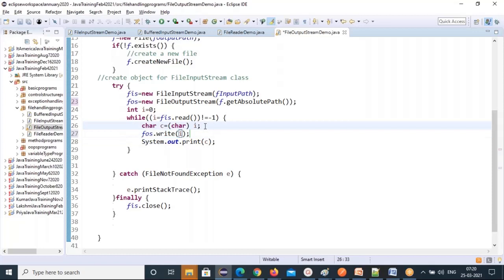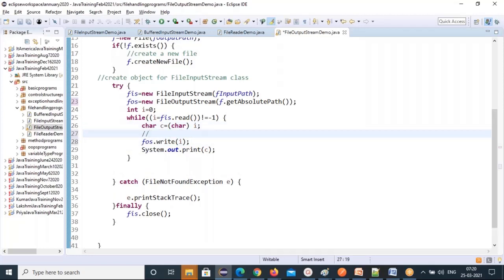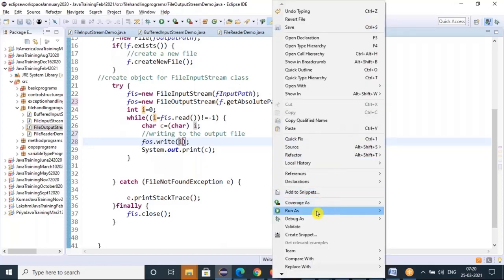Which file are you writing? We are writing to the output file. The output file object is referring to the FOS object. FOS dot write method. And what data do you want to write? This byte data you need to write. File output stream will write the byte data, right? That's why you're passing byte data directly to the write method. So this is how to write the data using file output stream.